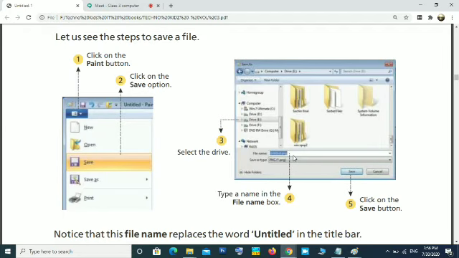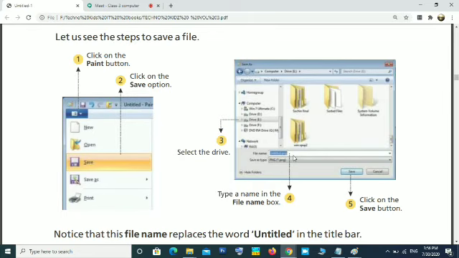When you are giving a file name, it should be a meaningful file name. That means the name of the file should explain what the content of that file is. Okay, if you are saving a picture of a rose, you can give the name rose flower. If you are saving a picture of a cat, you can give the name cat, black cat or white cat, depending upon the color. You can give a meaningful name.